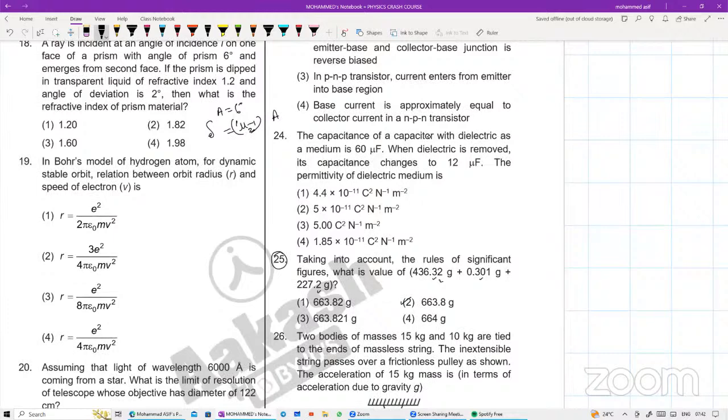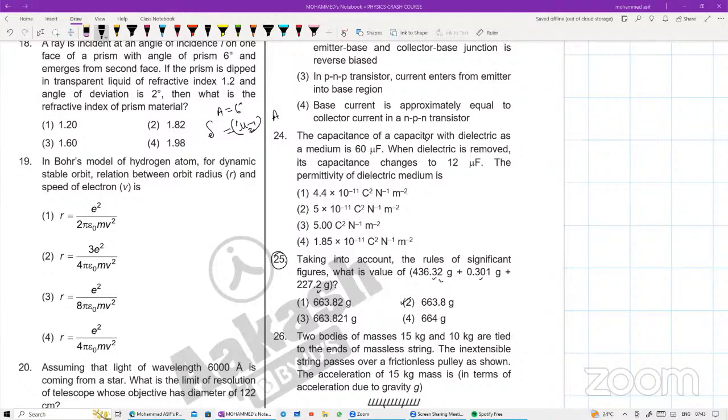Question number 19. Very good question. In Bohr's model of hydrogen atom for dynamic stable orbit, relation between the orbit radius and the speed of the electron will be equal to how much?